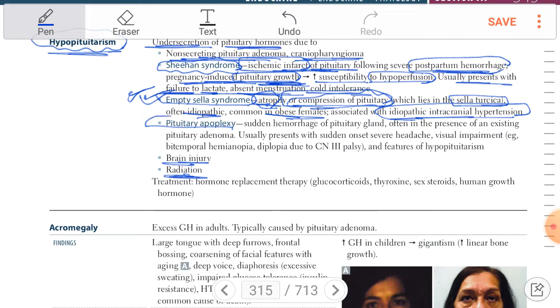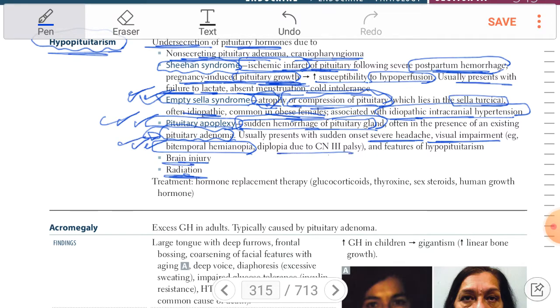Pituitary apoplexy, it's so important. Sudden hemorrhage in the pituitary gland. Why? There is previous pituitary adenoma, then there is sudden hemorrhage of the pituitary gland. There is sudden hemorrhage on previous pituitary adenoma, present with what? Sudden severe headache and visual impairment. It's called bitemporal hemianopia. Then diplopia due to oculomotor palsy.